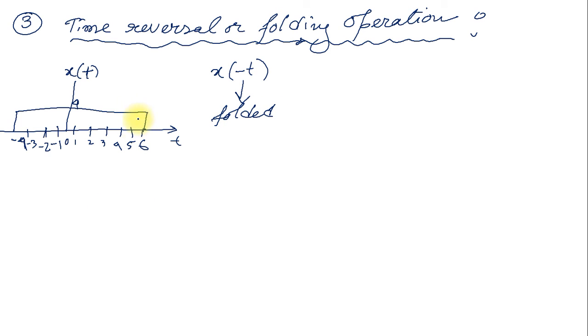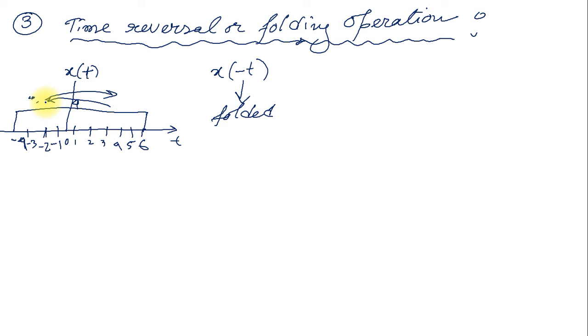Folded means the left side comes to the right. I am going to place one mirror at the origin, and the left side of the signal comes to the right, and the right side comes to the left.